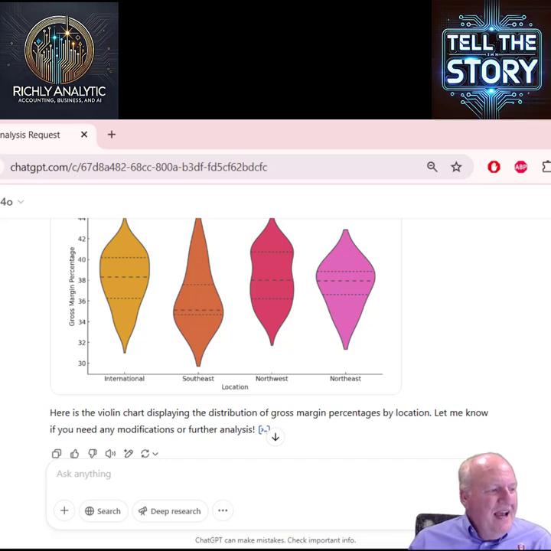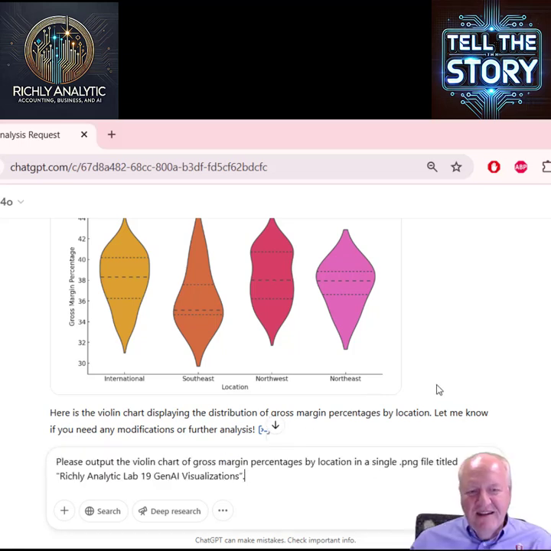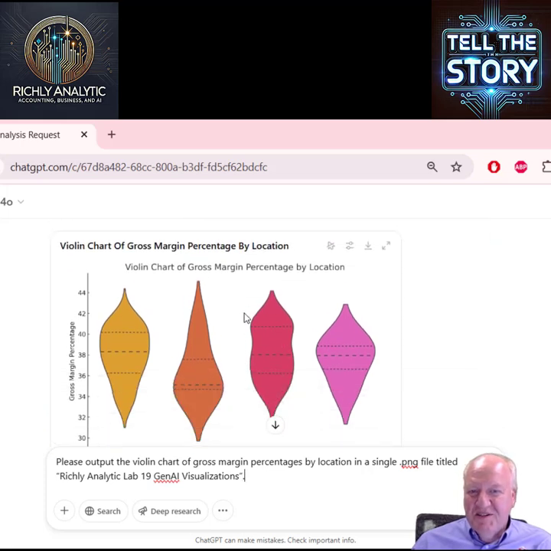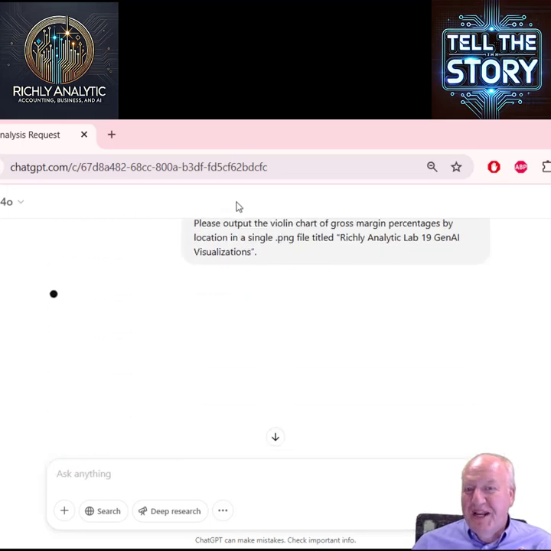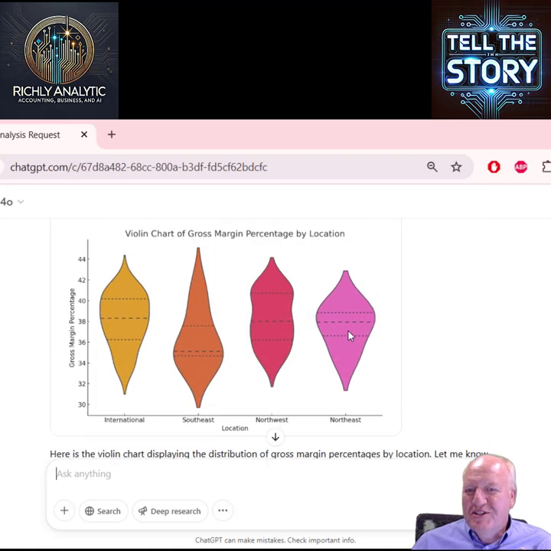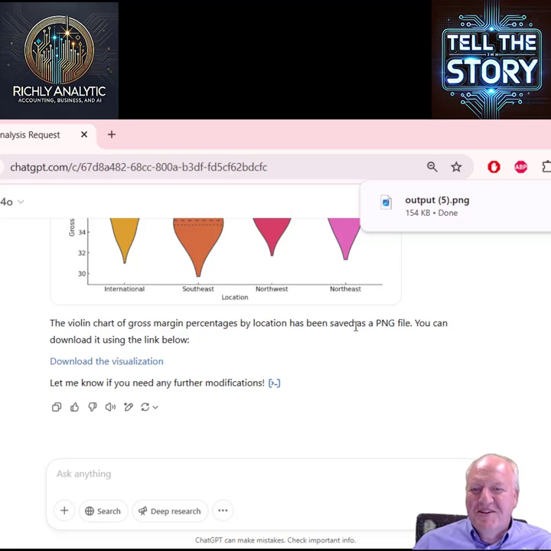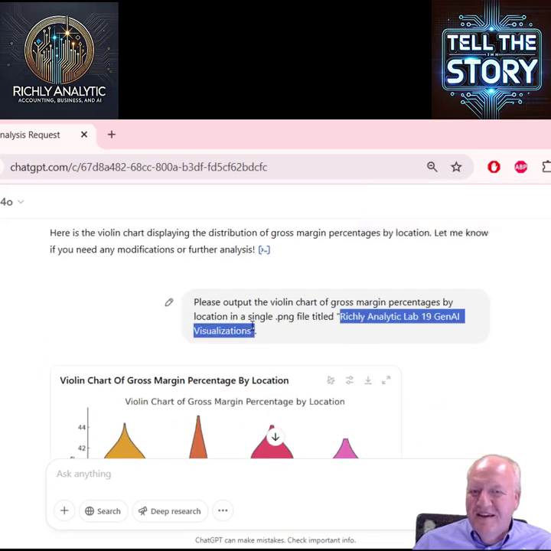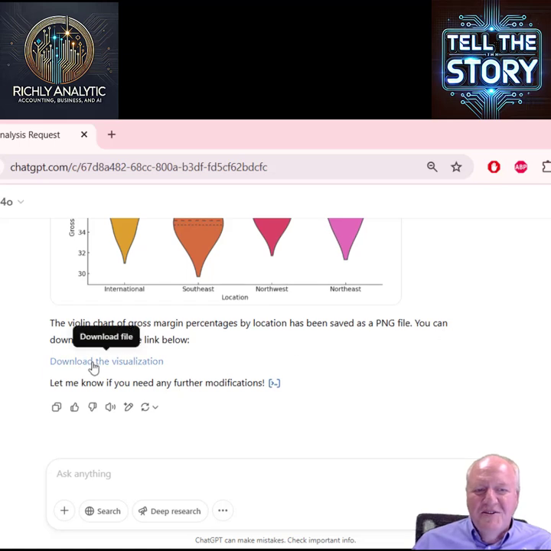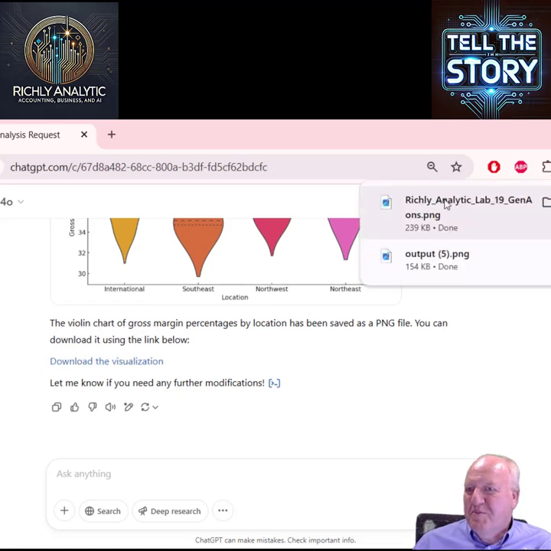The last thing we're asked to do in this lab is to tell the story, which often just means give me an output. These visualizations are already the story that we can encapsulate, and now we're just going to output them for use. You could just hit this downward arrow and get it to provide an output, but it doesn't give you a file name, so it's less useful, and then I have to go find it and describe it. Whereas the lab instructions ask us to name it something specific, and so it does, and we're able to download that visualization and it'll show up in the same place.